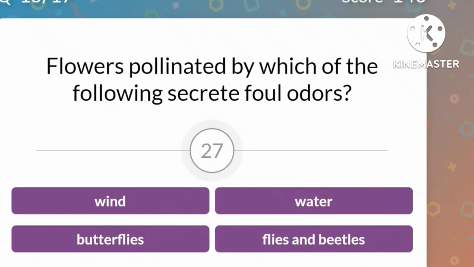Flowers pollinated by which of the following secrete foul odors? So all flowers are not sweet smelling, they might smell bad too. And that is to attract which of the following agents? Is it wind? Is it water, butterflies, or flies and beetles? The answer is flies and beetles. So foul odored flowers are to attract flies and beetles.